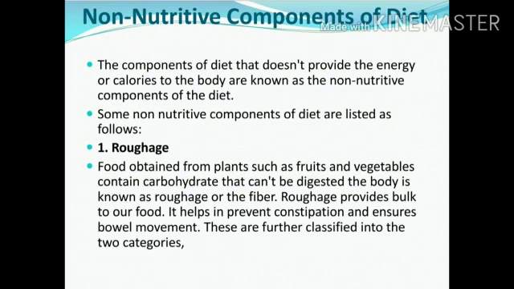First, roughage. Food obtained from plants such as fruits and vegetables contains carbohydrate that can't be digested by the body, known as roughage or fiber. Roughage provides bulk to our food. It helps prevent constipation and ensures bowel movement.